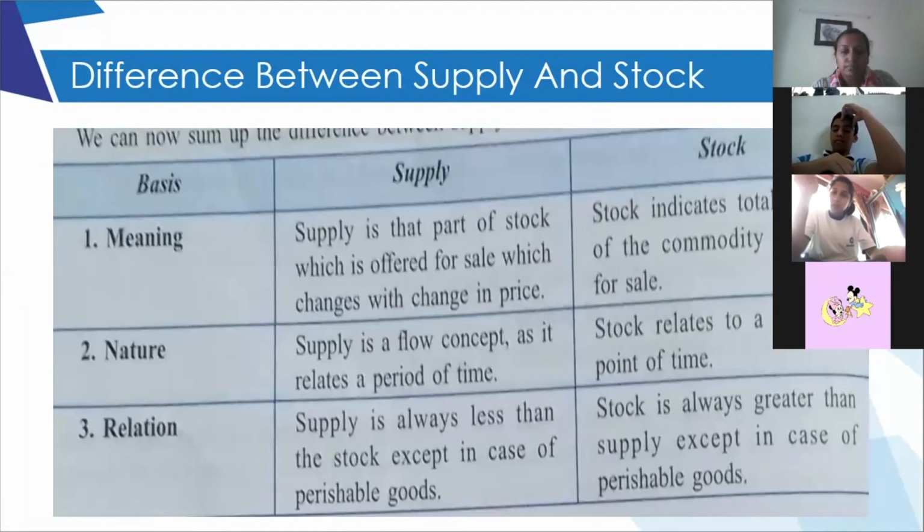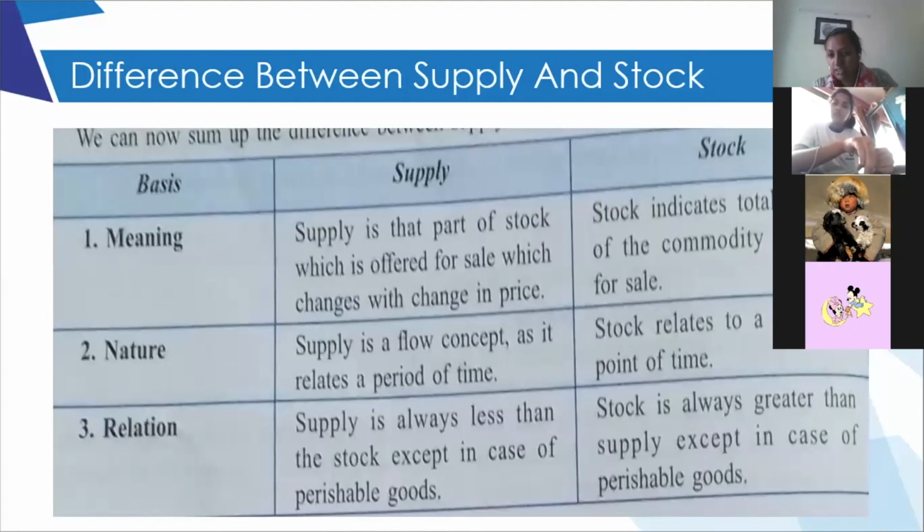Ma'am, so the supply is the goods from the stock which are produced for the sale? Yes. What he has produced, the total quantity, that is his stock. But how much he is going to offer to you at different prices would be his supply. Understood? If he has 10 cupboards in his stock, he is offering only 2, because at the price prevailing in the market at this time, he is only going to give you 2.